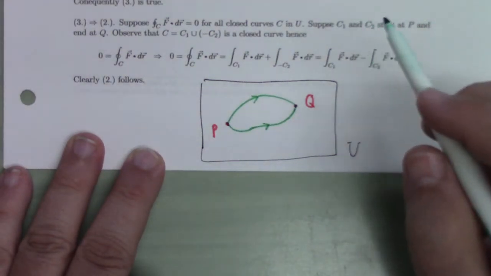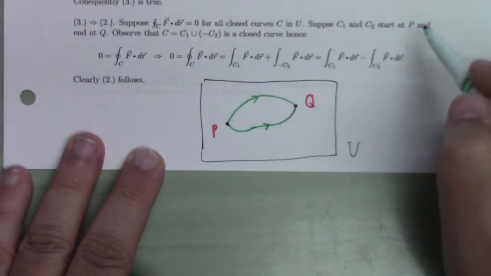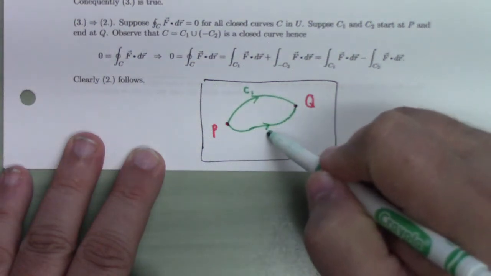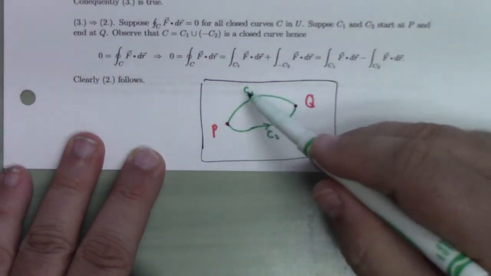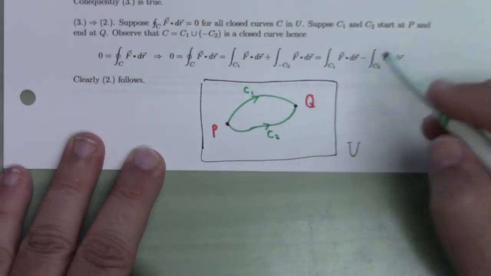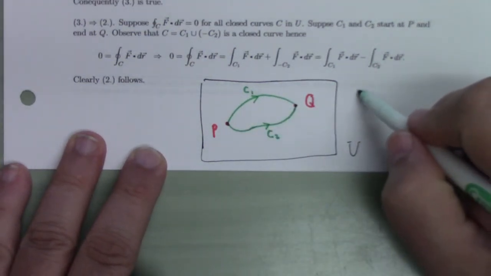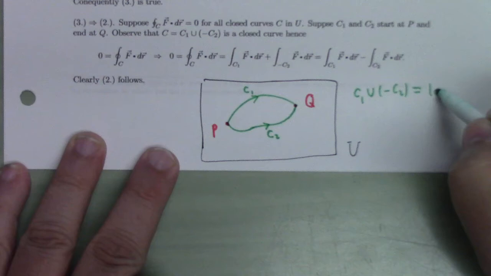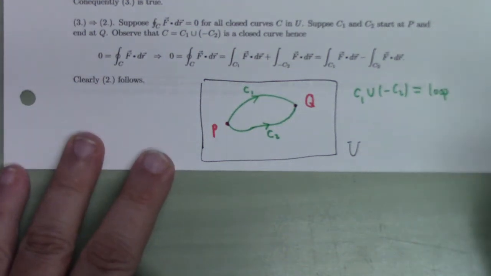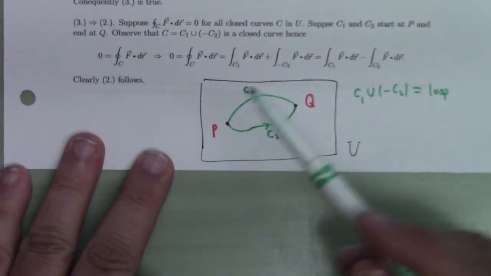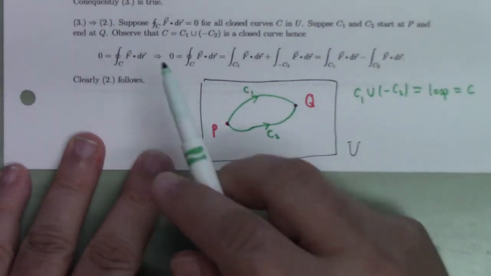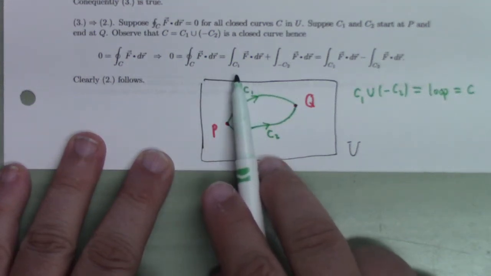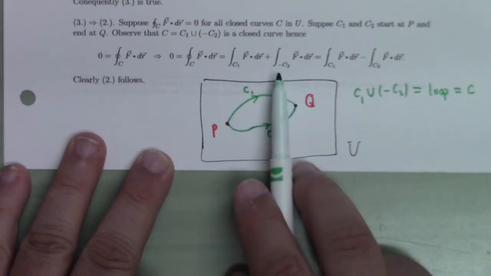I said C1 and C2 start at P and end at Q. So the meaning of C1 and C2 is opposite here. It's not quite the same as the last one. If we look at C1 and C2 starting at P and ending at Q, then in this case C1 union minus C2 is a loop, and I call that loop C. So the integral around C is 0, and that is equal to the integral over C1 plus the integral over minus C2.